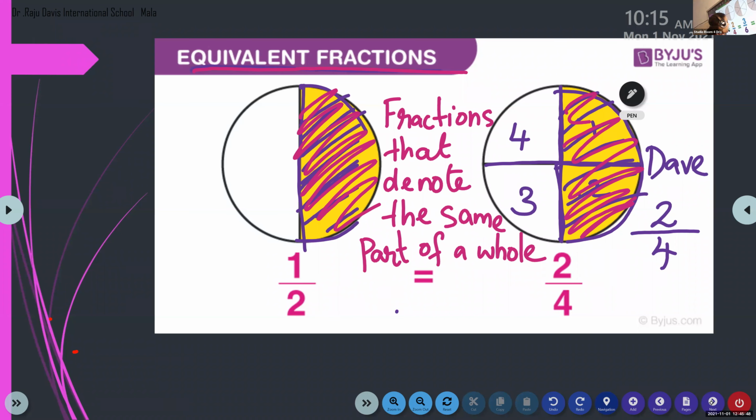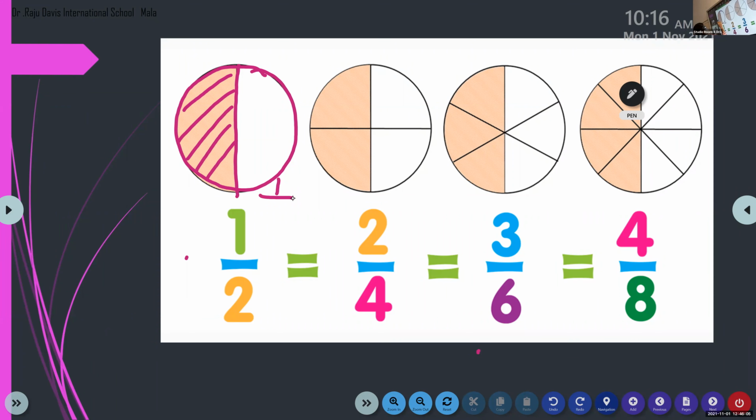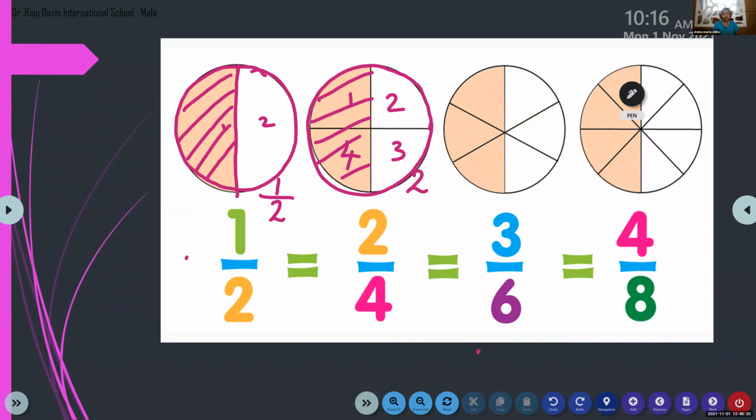Now look at children here. I will show you a little more example. Look here. Again, here we can say cookies, round cookies. This again half. So how can I write this fraction, children? 1 part out of total 2. Out of 2 parts, this is 1. And the other cookie, the second cookie, I'm going to make how many parts? Count and tell me. 4. Out of this 4, I'm going to eat how much? 2. So how can I write 2 from the total by 4?